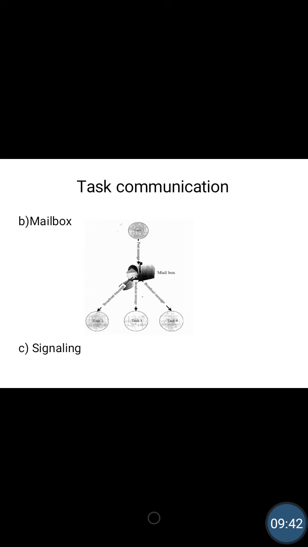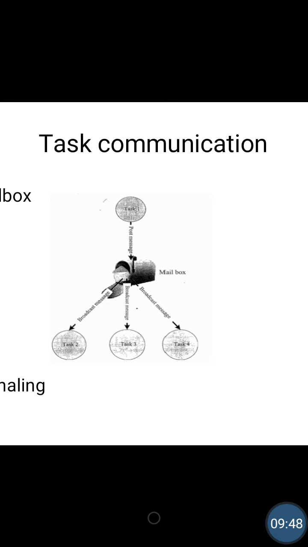You can look at the concept of the mailbox in the figure. Here this is task 1 and other 3 tasks are there below. Task 1 creates the mailbox, and task 2, task 3 and task 4 subscribe to this mailbox. Why are they subscribing? Because they want to get the notifications or the messages from the mailbox.